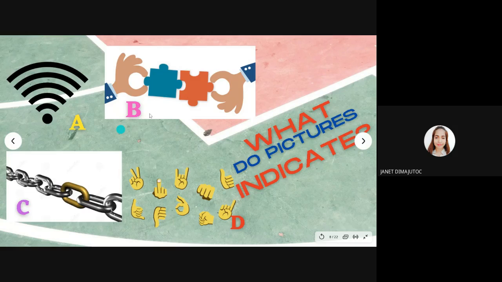Picture A, picture B, picture C, and picture D. What common denominator do they have? What do the pictures indicate? These pictures are related with our next topic.